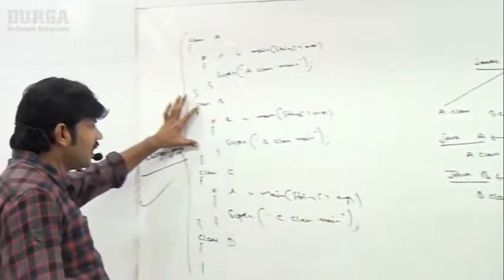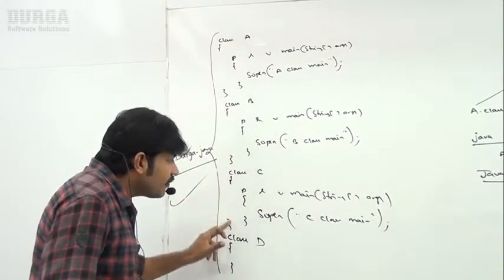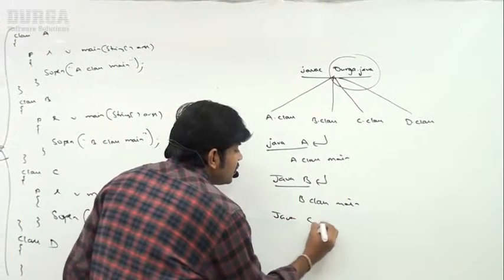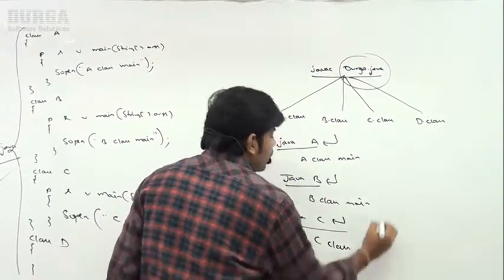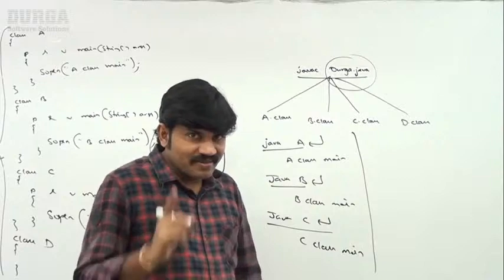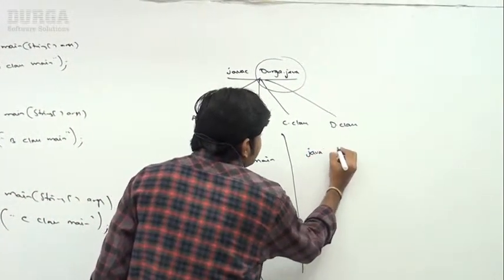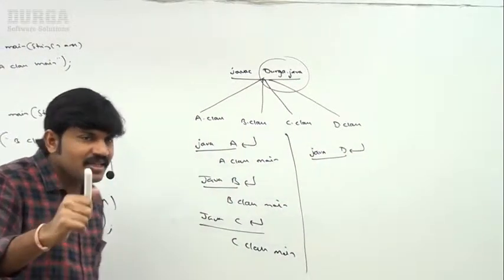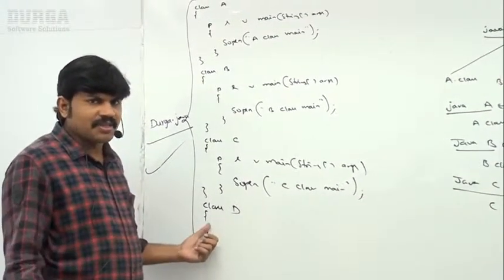If I run java C, C class main will be executed. Regarding C class main, then immediately you may ask, observe very carefully, sir, if I take java D, can you please tell, does the D class contain a main method? No, D class doesn't contain a main method.